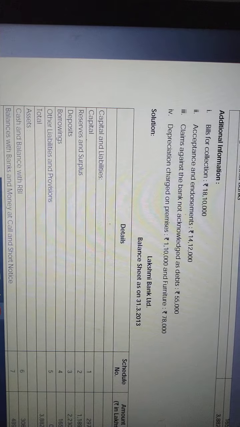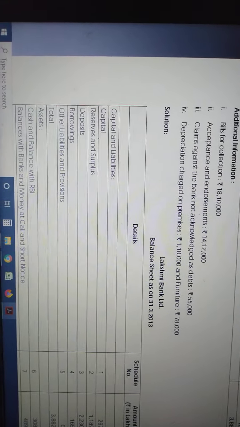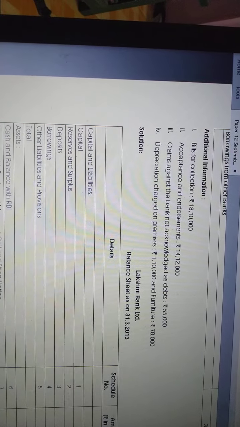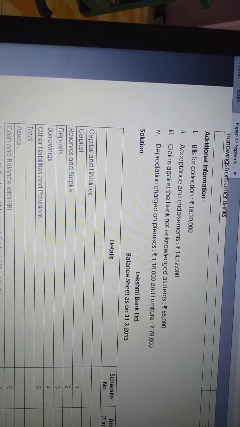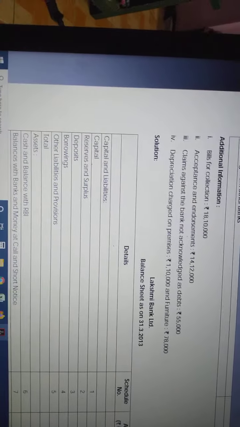Then depreciation charged on premises, rupees 1,10,000, furniture 78,000. Okay, so this is the question. We have to work out the answer.